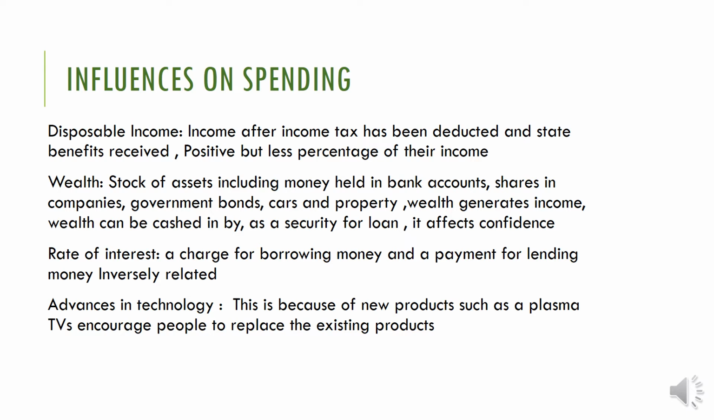You are able to use this wealth as security for a loan. For example, I have a property document, so I can mortgage it. In order to get a mortgage, I will give a security asset, a collateral asset. Then I am able to borrow money. Okay, this is security for the loans, and it affects the confidence.